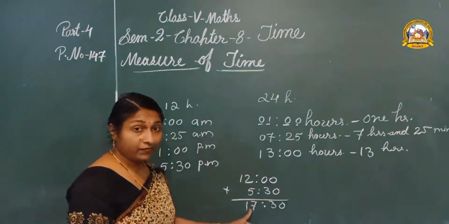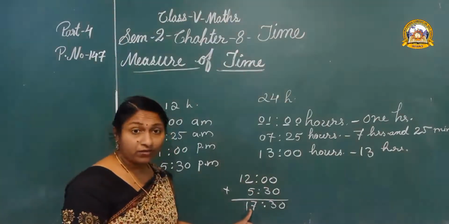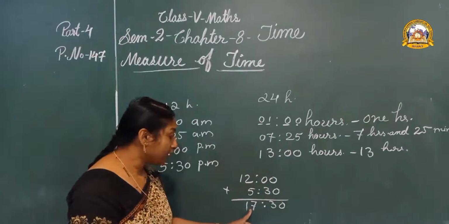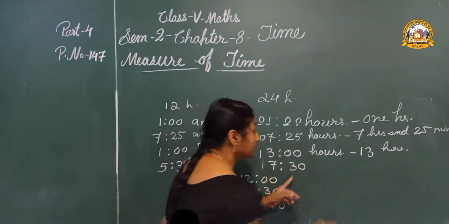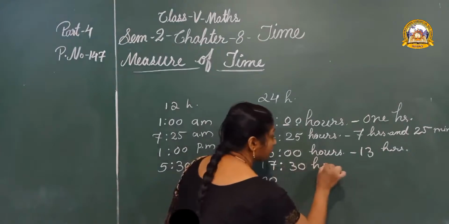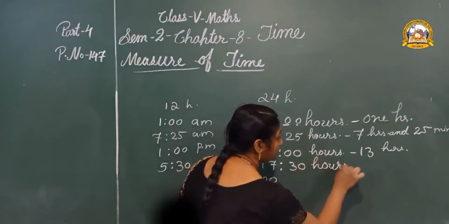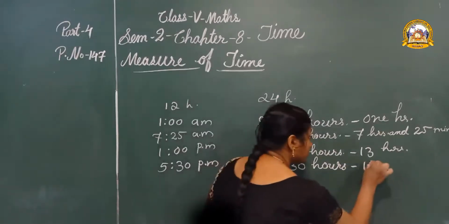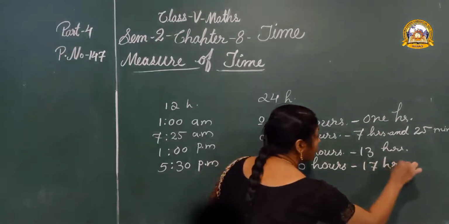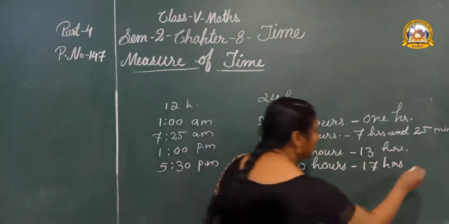So when we write as 24 hours clock time, how can we write? We can write 1730 hours. How can we read it? 17 hours and 30 minutes.